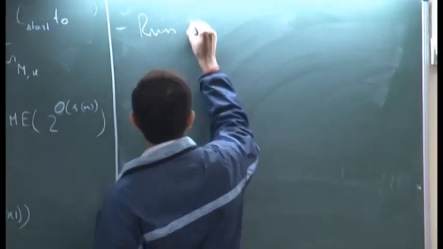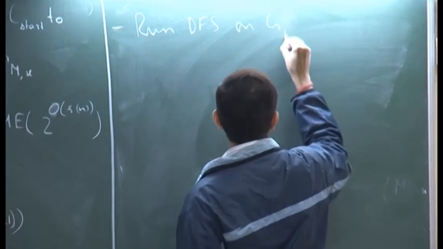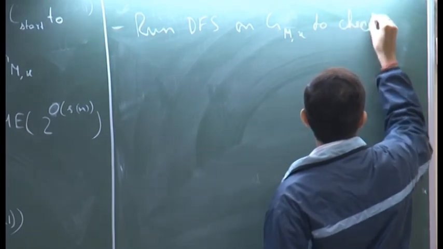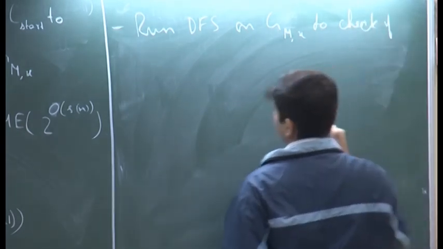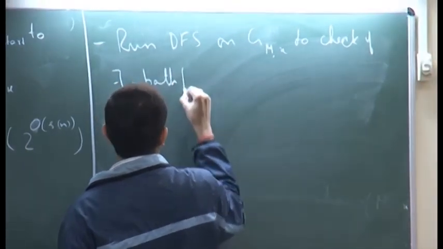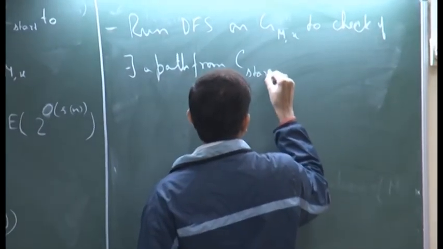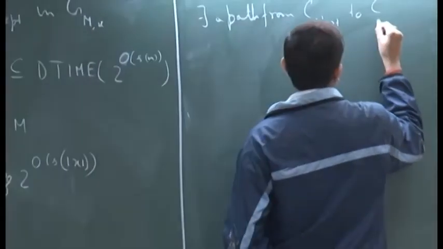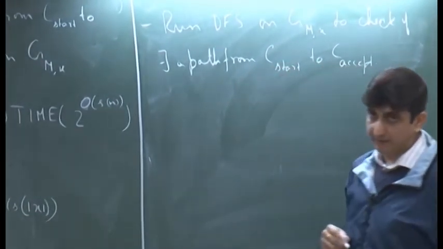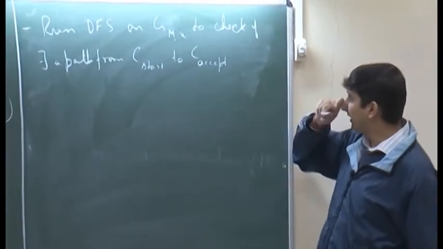So, run DFS on this graph to check if there exists a path from C start to C accept. If there is, then you accept x, otherwise you do not accept. Okay. And